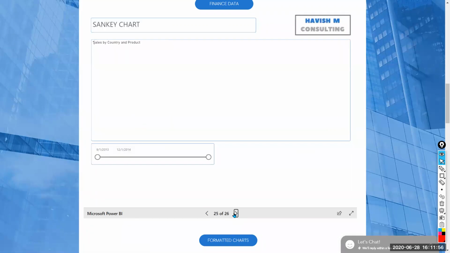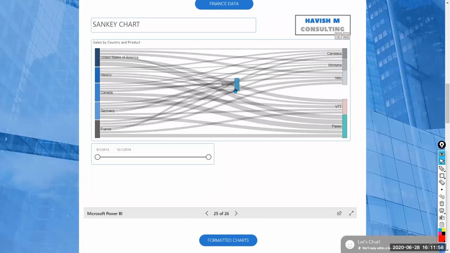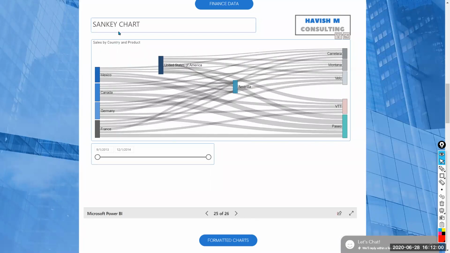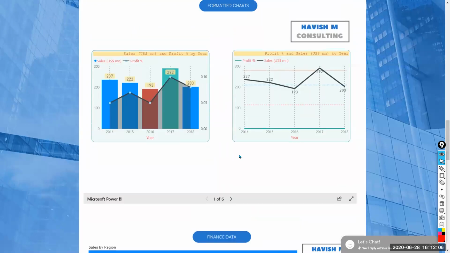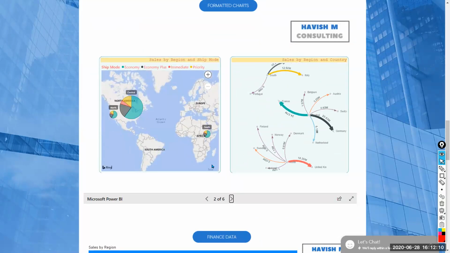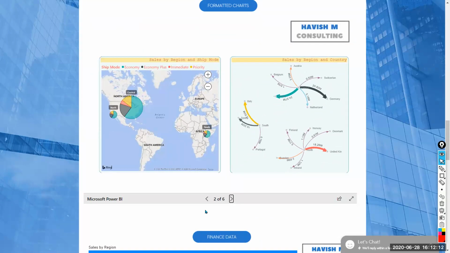And some other different types of visuals are available, right? Like this is called the Sankey. This is again not available on Excel, and it can't work on Excel. You can't get dynamic charts. Even from a visual appeal, how you can present it on Power BI, even simple charts like this, you can't do such stuff on Excel.